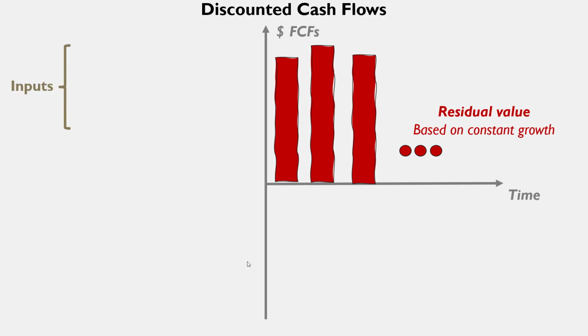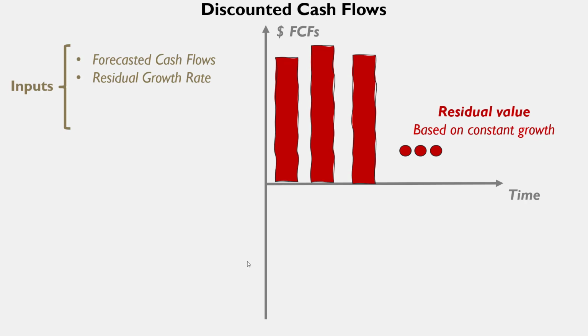So with this, the inputs we need for estimating the value based on discounted cash flows are the forecasted cash flows, of course, and the residual growth rate. So we need to know after some years what is going to be the growth rate that is going to be constant.